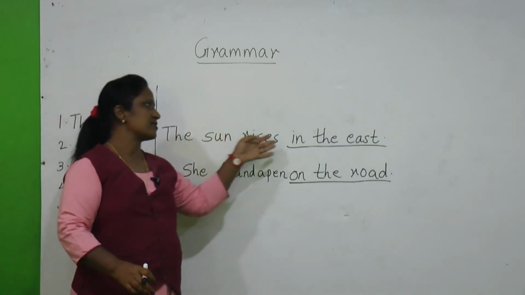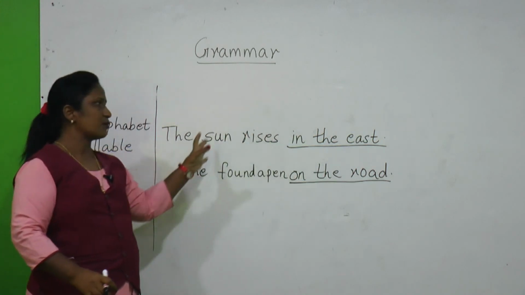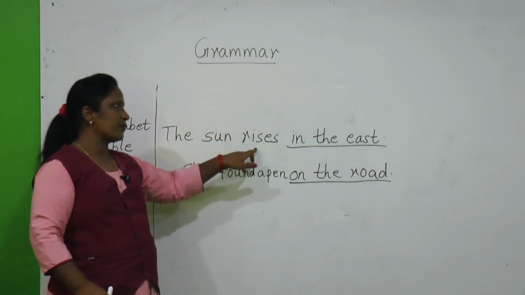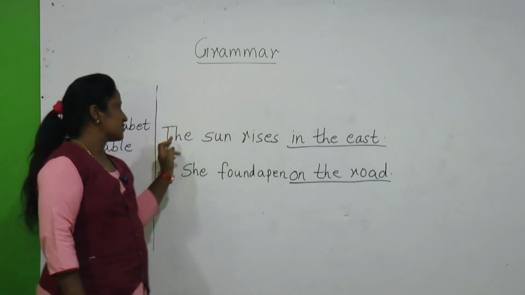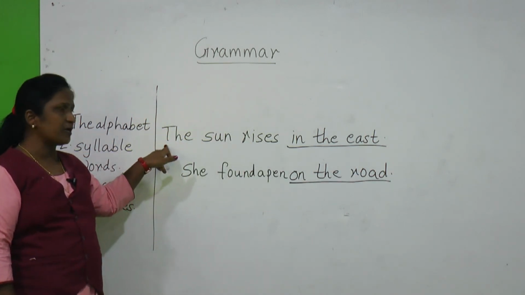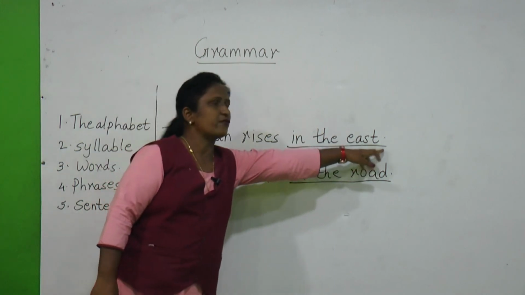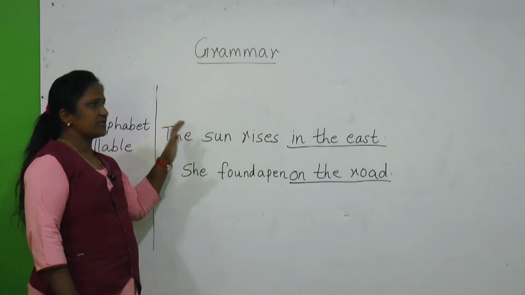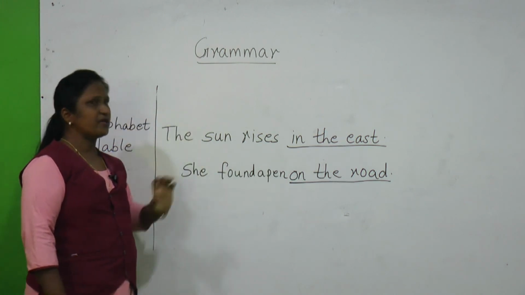The sun rises in the east. All these are groups of words. They are arranged very properly. They have a verb. Okay, and the starting alphabet is written with a capital letter. It has ended with a full stop. So all these rules are there in this sentence. So this is a complete, meaningful sentence.